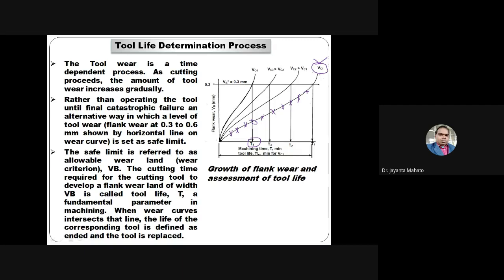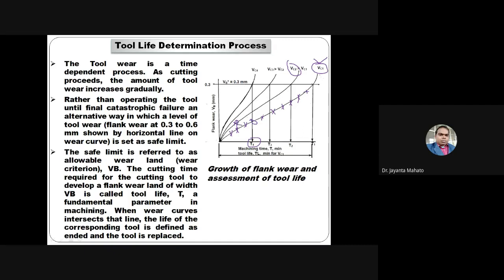Now, if you consider a second, higher velocity VC2, which is higher compared to VC1, then obviously at a higher velocity, for the same time interval, the flank wear will be more.